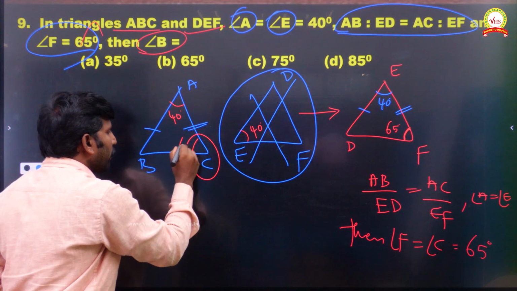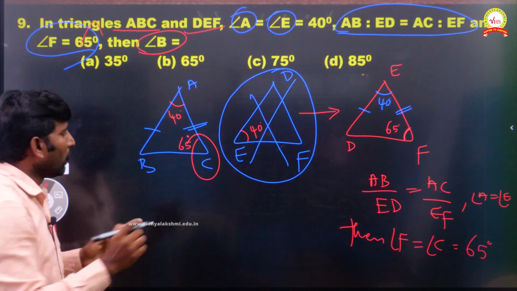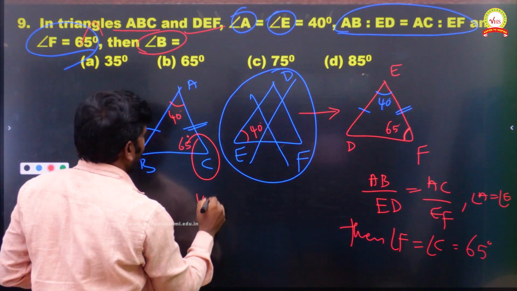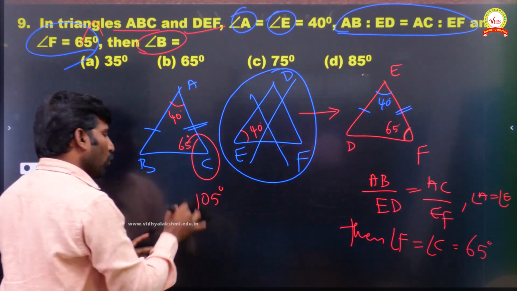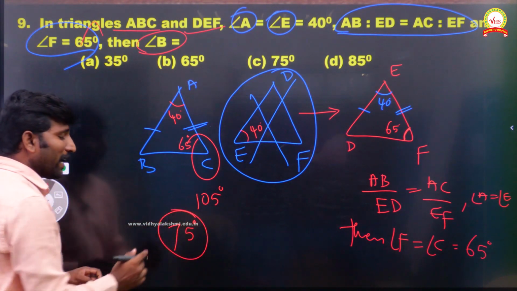So if it is 65, what about this? The sum of all the interior angles we know is 180 degrees. So 40 plus 65 is 105. From 180, if you remove this 105, I am getting 75 degrees. So my answer is 75.